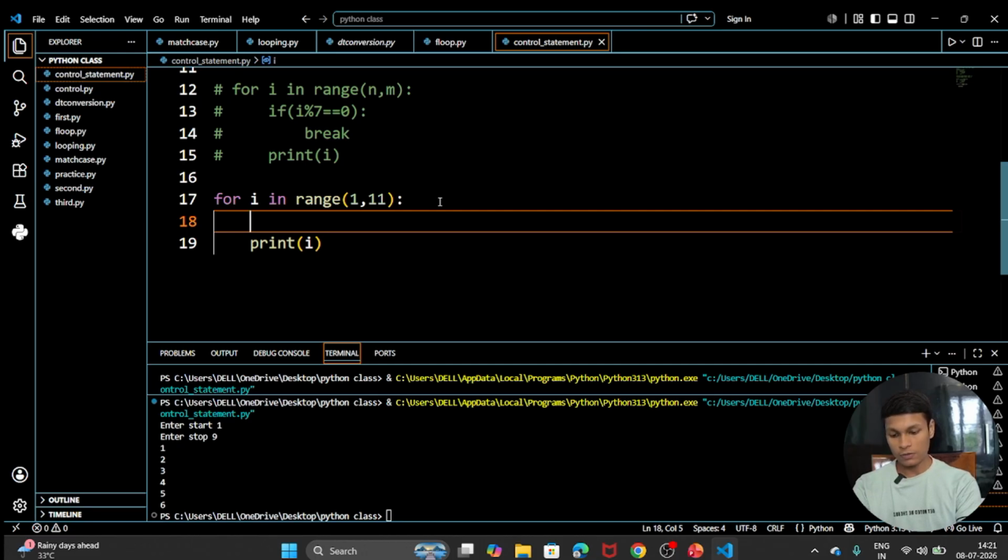But a condition is there, and the condition is if i percentage 2 equal to 0, meaning the number is even.